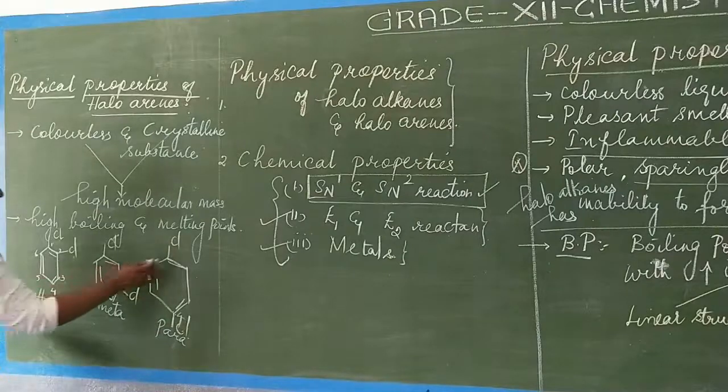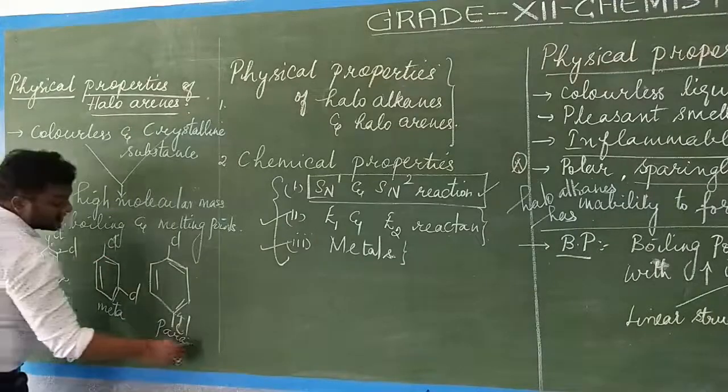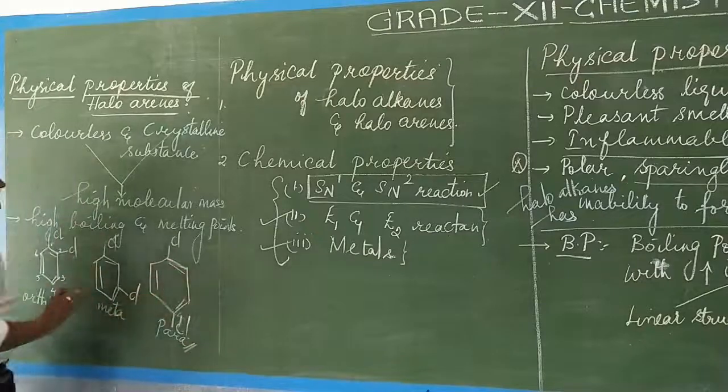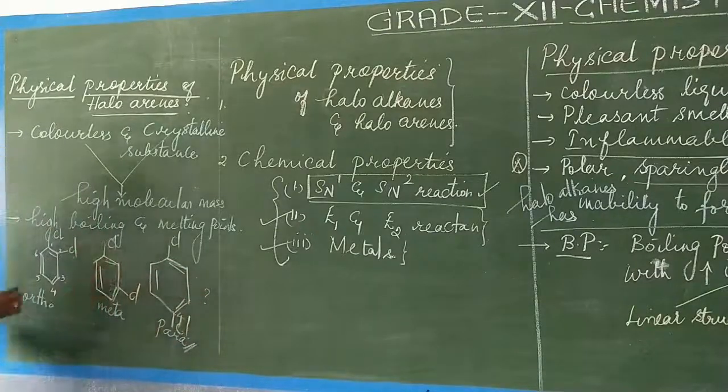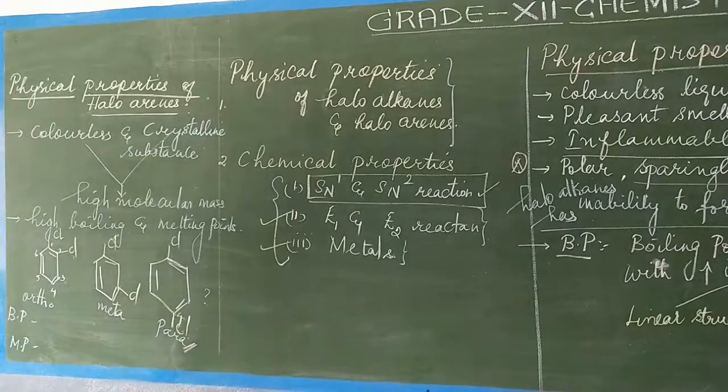What variations are we going to see? There is a variation in the boiling point as well as the melting point between the ortho, meta and para positions. The para position will have a considerably higher melting point. Say for example, here is the boiling point and here is the melting point. The values should be noted and kept in mind.